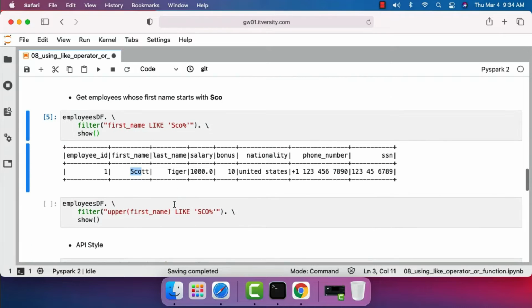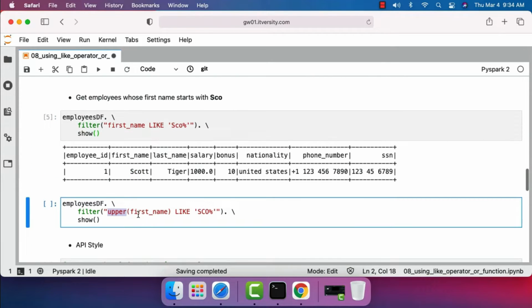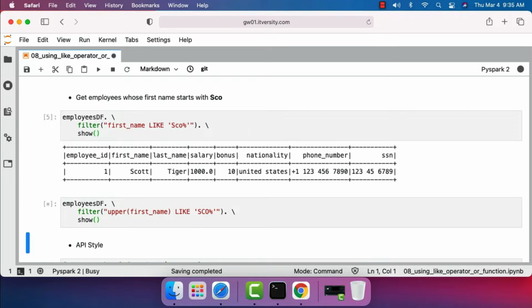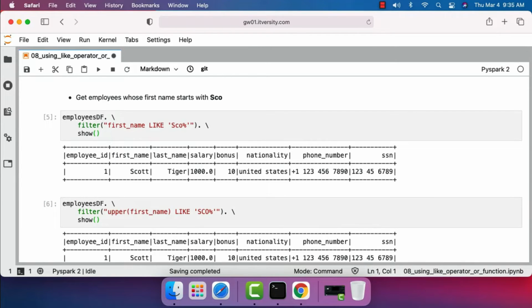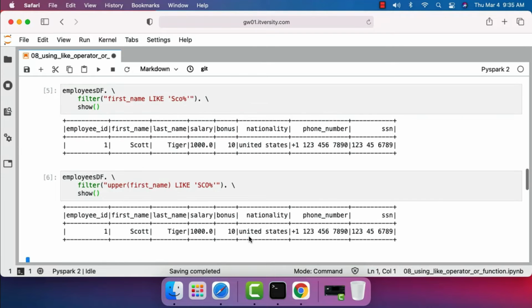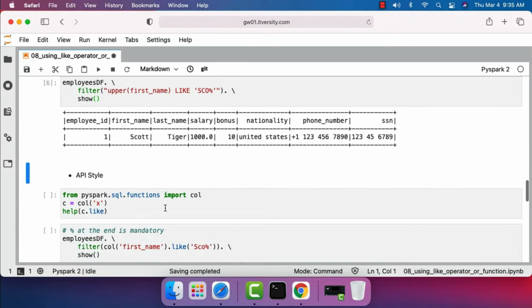If that is the case, what we can do is use upper on top of first name. Whatever is the value, it will be converted to uppercase. Then we can compare with SCO in capitals and then percentage like this. In this case, we have only one record and hence it will return only one record. If you have multiple records and if the data is added using mixed case, ignoring the case, it will actually return the data for you. Now, if you want to use API style, this is how it will look.